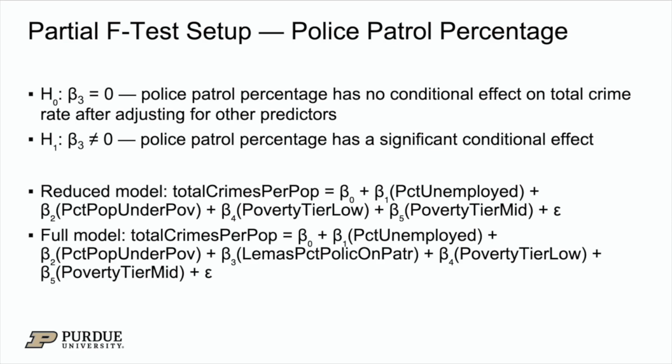Here is a setup for a partial F-test on police patrol percentage. Our H0 is beta 3 equals 0, which means police patrol percentage has no conditional effect on total crime rate after adjusting for other predictors, and H1 is beta 3 is not equal to 0, which means police patrol percentage has a significant conditional effect. And we have the reduced model and full model here. The reduced model is just the full model, but with the beta 3 times percent police on patrol term removed.